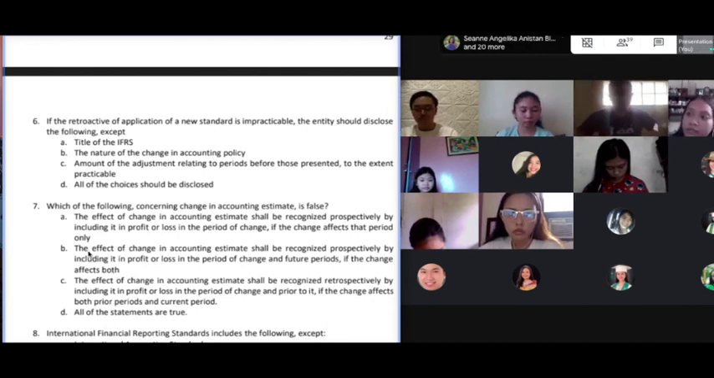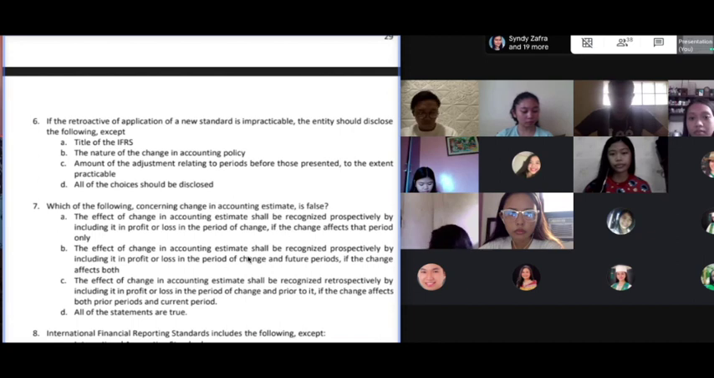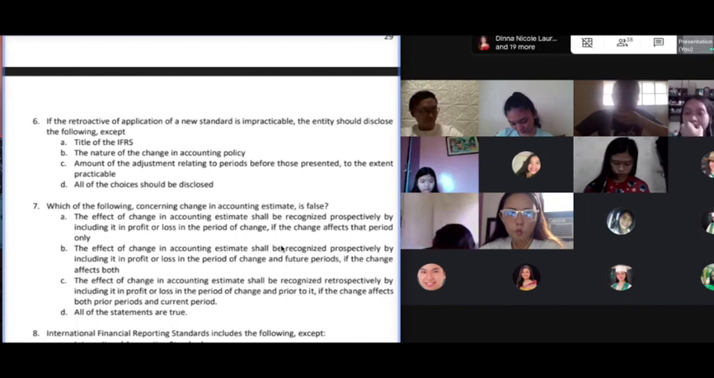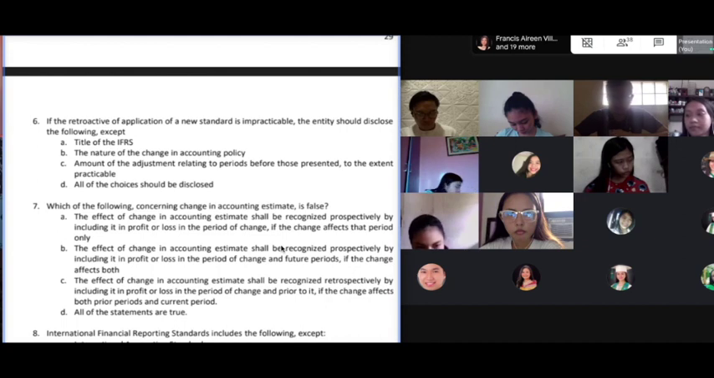Meanwhile, letter B, class, is our usual understanding of prospective application. You apply the change in the period of change and future periods. But when do we do this? Only if the change affects both the current period and the subsequent periods. So basically, class, prospective application, only apply it in the affected periods but never go back. Never go back. Is it possible for prospective application to be only applied in the current period? Yes, if only the current period is affected.